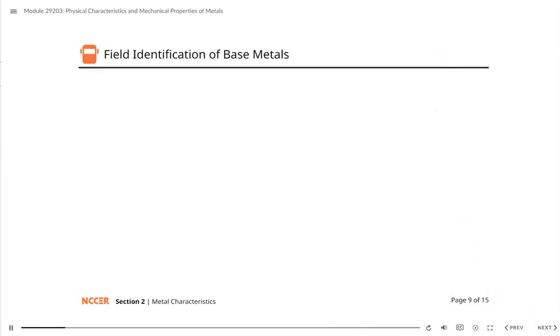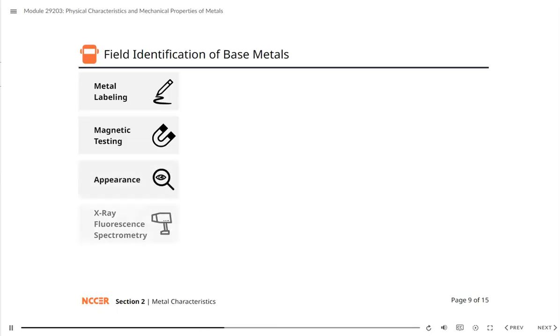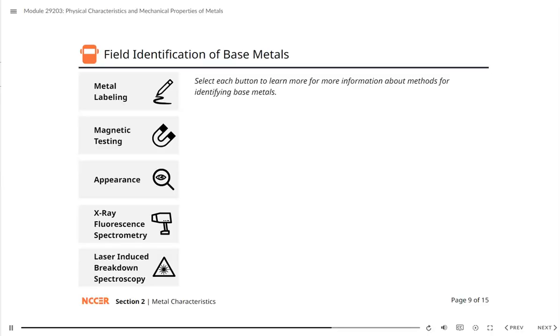There are a variety of methods for identifying base metals, including metal labeling, magnetic testing, appearance, X-ray fluorescence spectrometry, and laser-induced breakdown spectroscopy. Select each button to learn more.